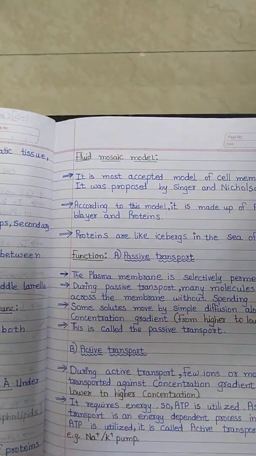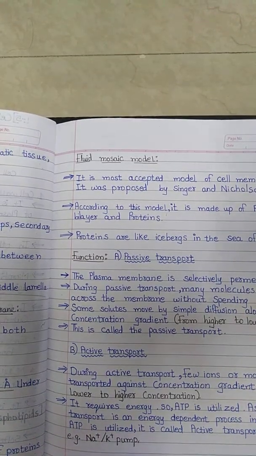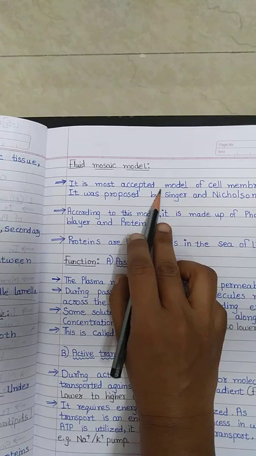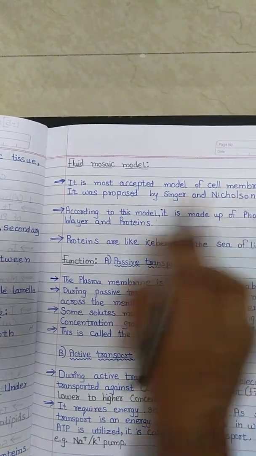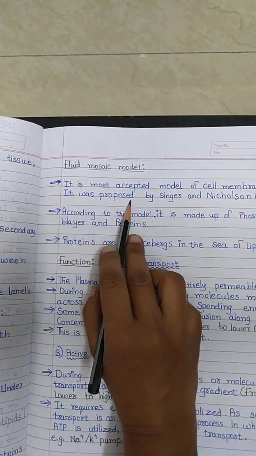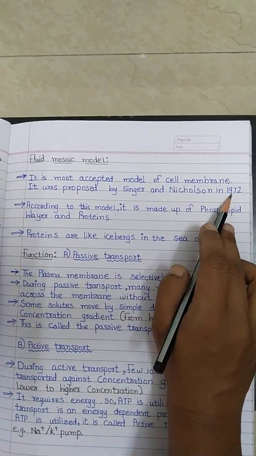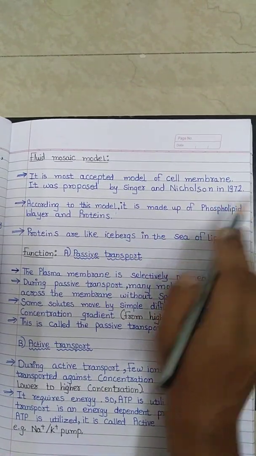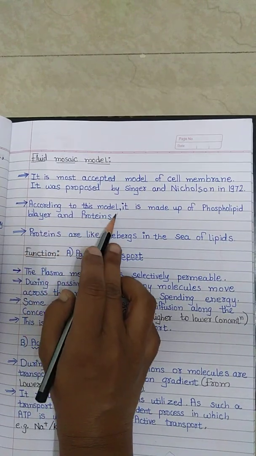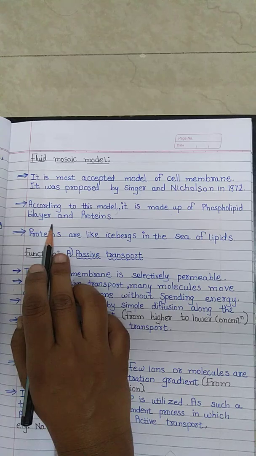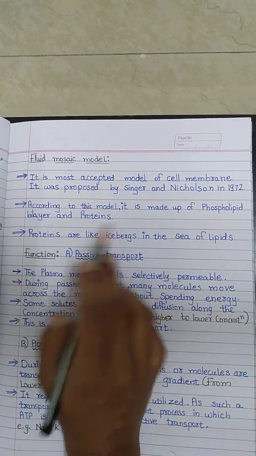Now let us study the fluid mosaic model. It is the most accepted model of the cell membrane, which was proposed by Singer and Nicolson in 1972. According to this model, it is made up of a phospholipid bilayer and proteins.